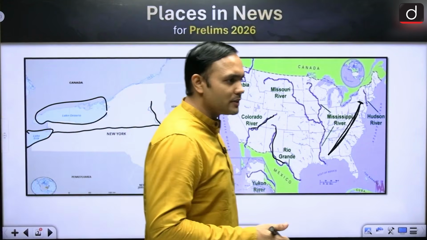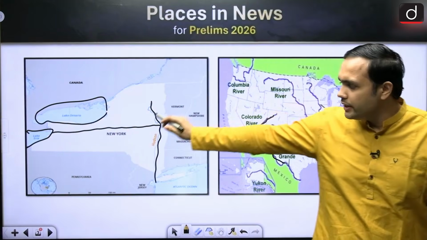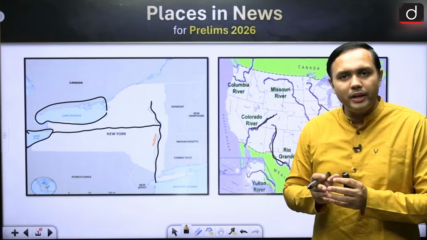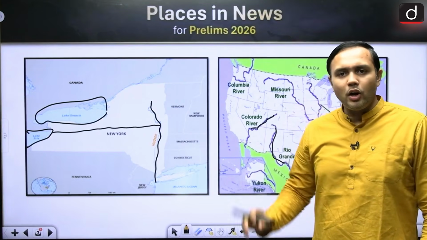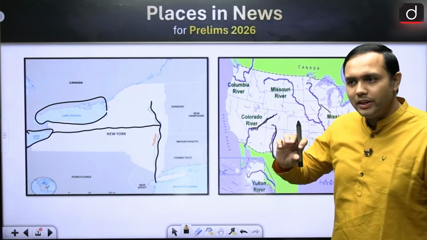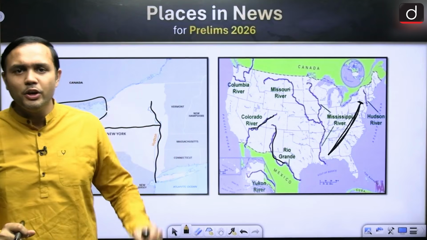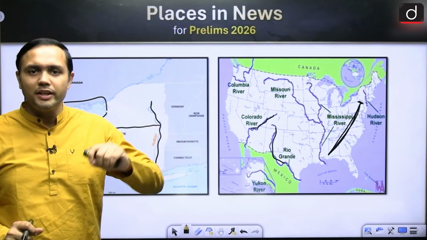Next important aspect is that after it reaches the Atlantic Ocean, this particular river is forming an estuary, right? Now, what is the difference between an estuary and a delta? We have already covered it in the previous classes. Can anyone write in the comment section what is the difference between an estuary and a delta?